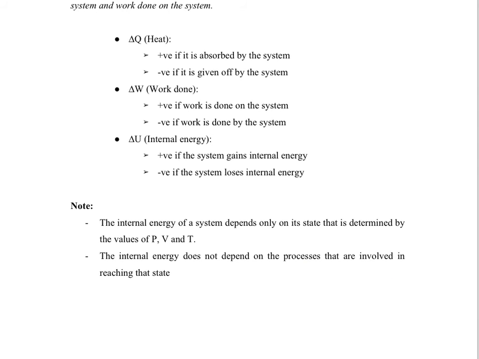So what it means is, for example, if you have an ideal gas and it has a certain value of P, V, and T, we will be able to calculate its internal energy, and it doesn't matter how the gas was produced, meaning what processes the gas actually went through to arrive at that state. That doesn't affect how much internal energy it has.